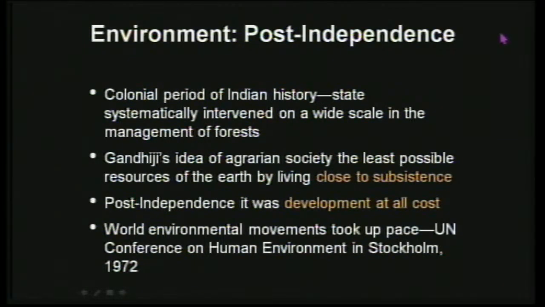That was in 1972. So I would say that was the biggest meeting of the leaders of different countries. In this meeting, the then Prime Minister Srimati Indira Gandhi was also a part. She attended this meeting. World leaders, maybe not in the capacity of Prime Minister or President, but different world leaders attended that meeting, and different decisions were taken. Moving ahead from there, we also came across different socio-environmental movements taking up.